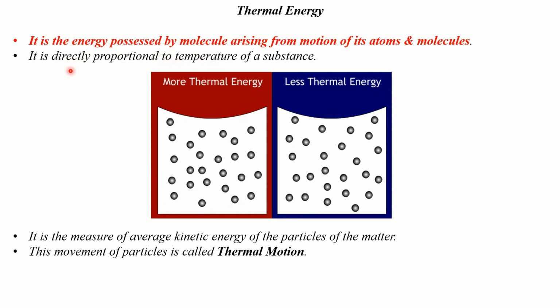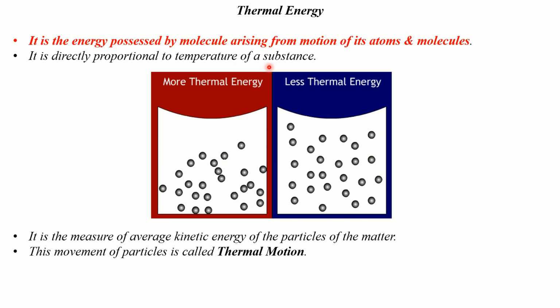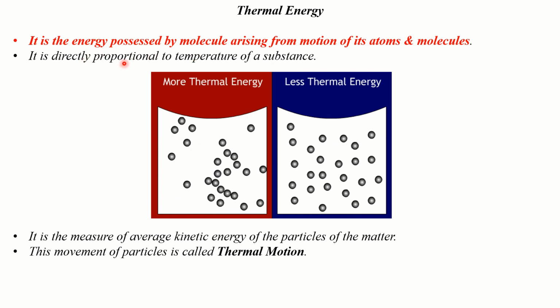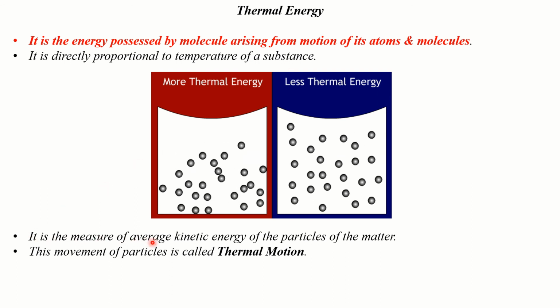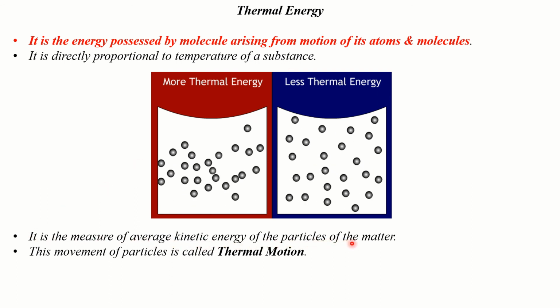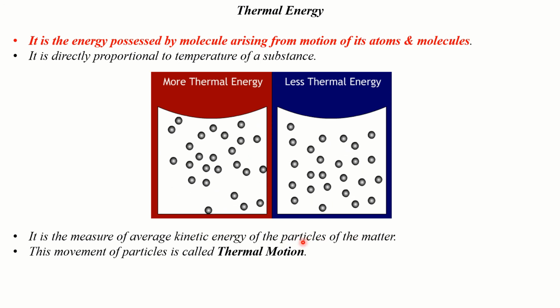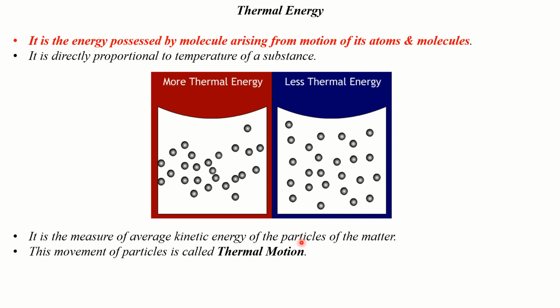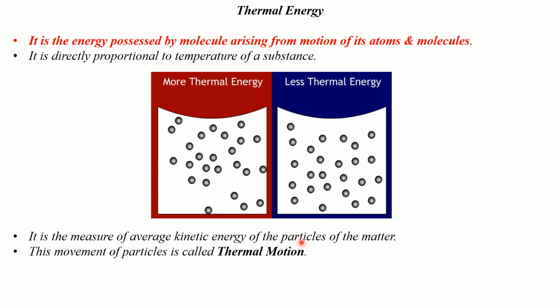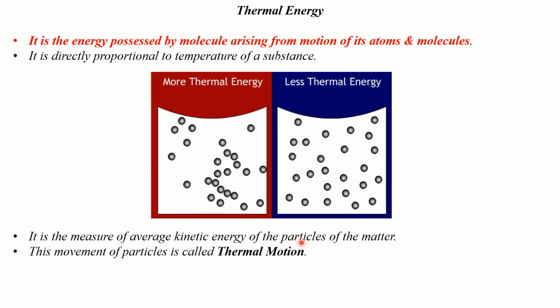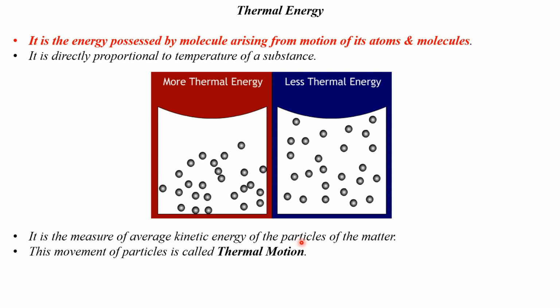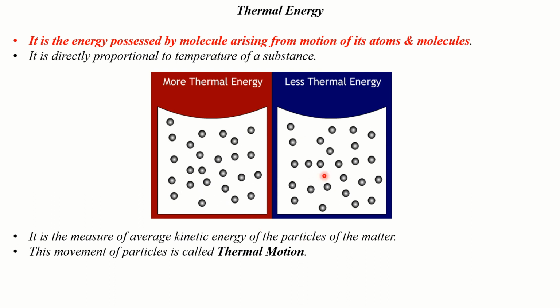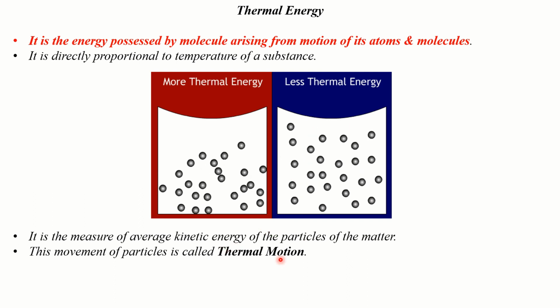Thermal energy will be high when the temperature of the substance is very high, and thermal energy will be less when temperature of the substance is less. So thermal energy is the measure of average kinetic energy of the particles of the matter. Particles in the sense atoms or molecules of the substance. And the motion of particles is otherwise called thermal motion.